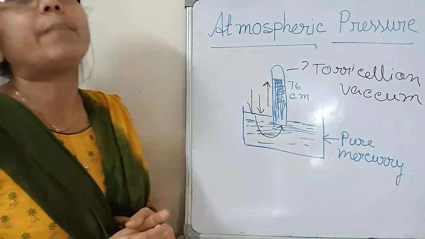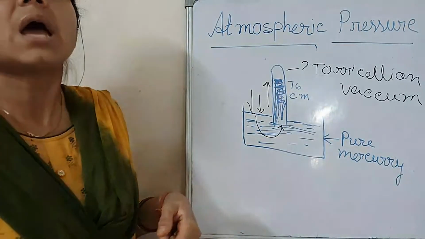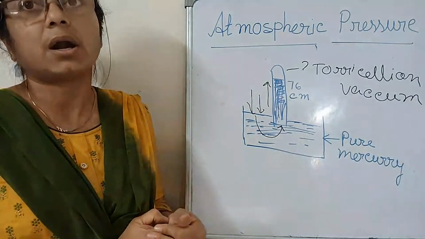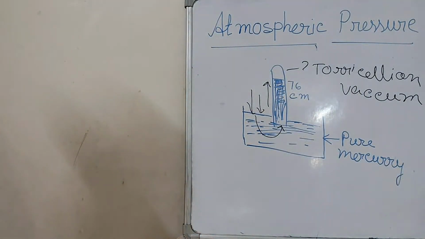How many types of barometer can we use? We use two types of barometer. One is the Fortin barometer and one is the aneroid barometer. Okay? Have any questions? Tell me.